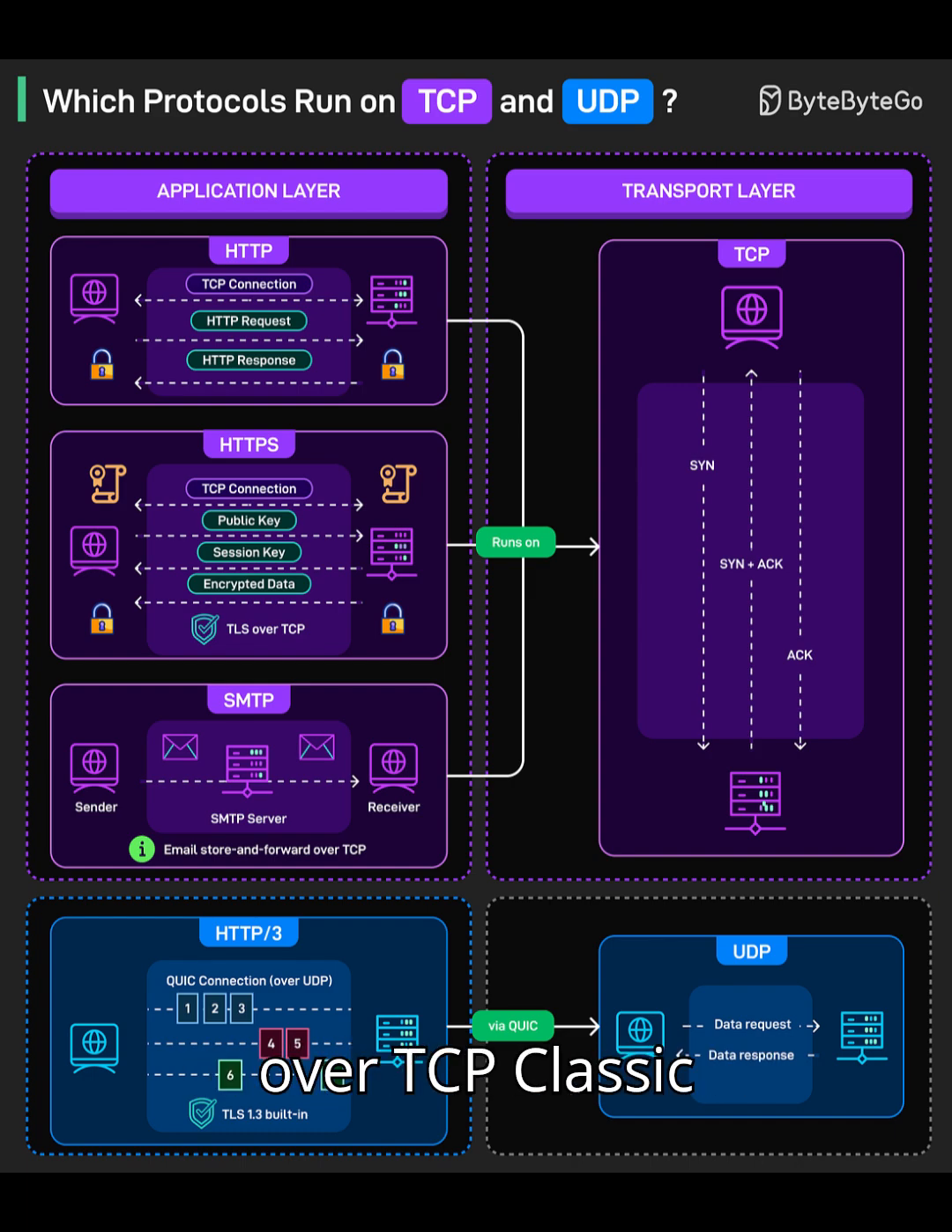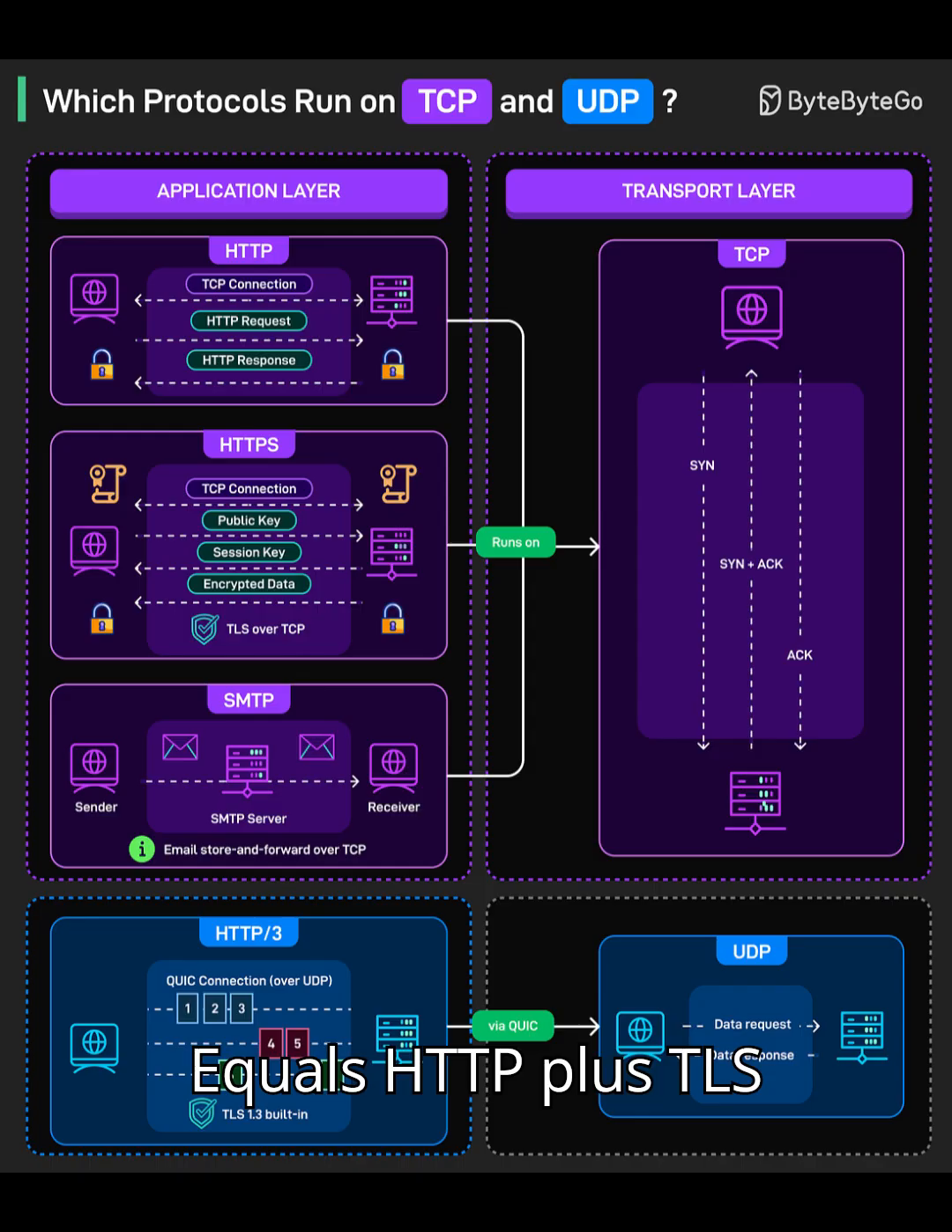HTTP over TCP. Classic HTTP/1.1 and HTTP/2 ride on TCP. The browser opens a TCP connection, sends a request, and expects an ordered response stream. Multiplexing in HTTP/2 still sits atop TCP, so one lost packet can stall others in the same connection.